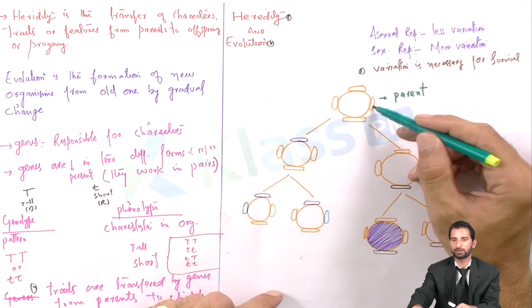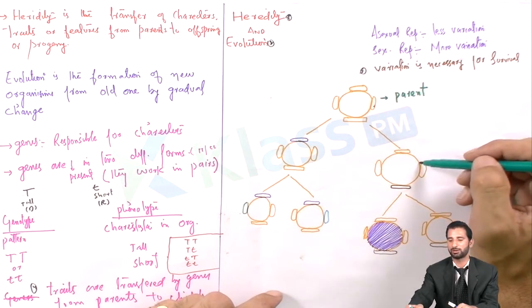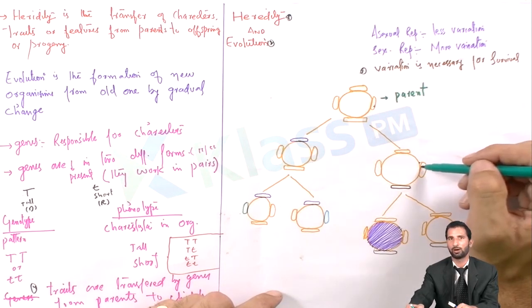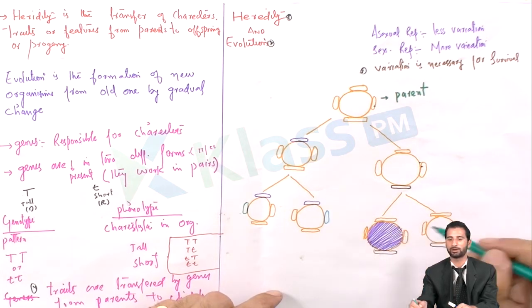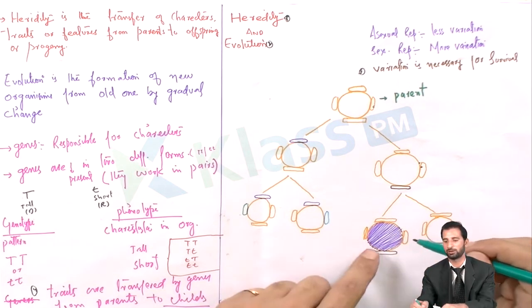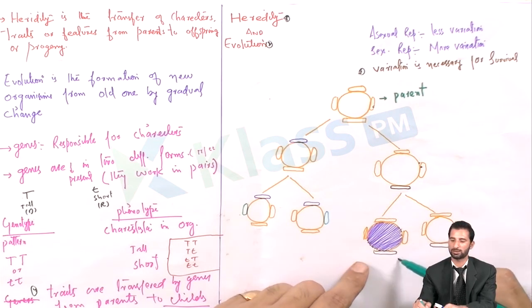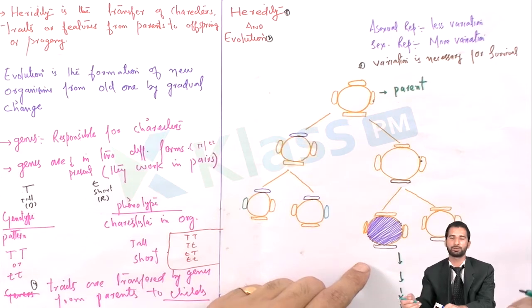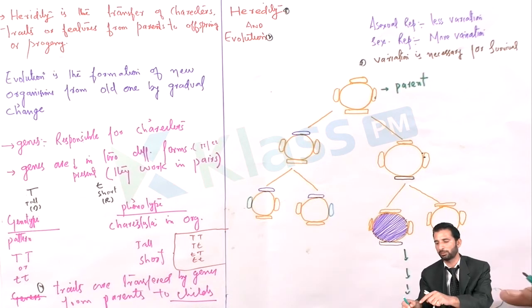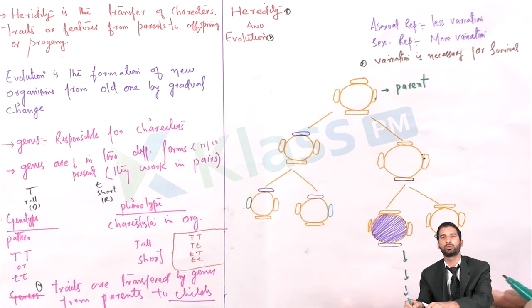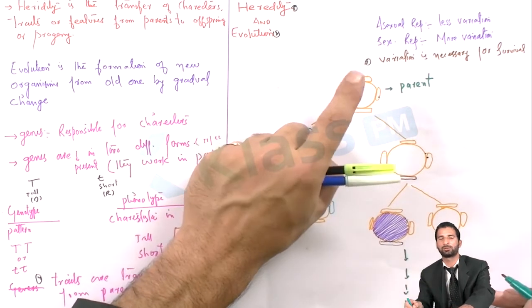See, this parent reproduces and these are their offsprings, and when these offsprings attain maturity, they will reproduce and give offsprings. There would be variation in these offsprings, and similarly this progeny goes on. And after thousands, after millions of years, the offspring of this very generation would be completely different from this very parent.